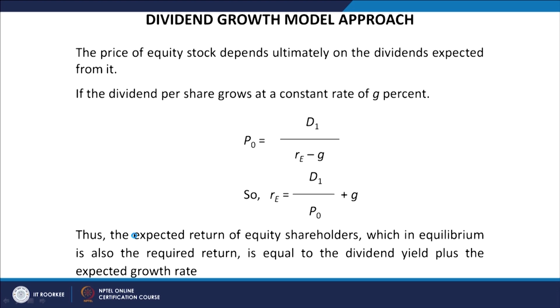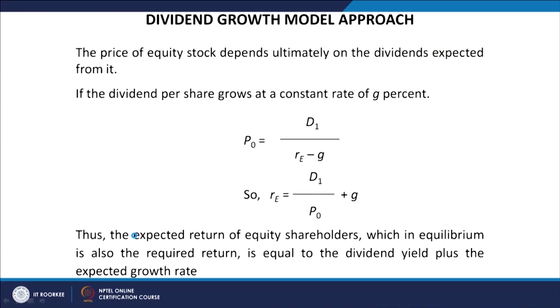Gordon says that cost of equity largely depends upon the growth rate of the dividend; the rate at which the dividend of the company grows is going to decide the cost of capital of the company. The price of equity stock depends ultimately on the dividend expected from it.